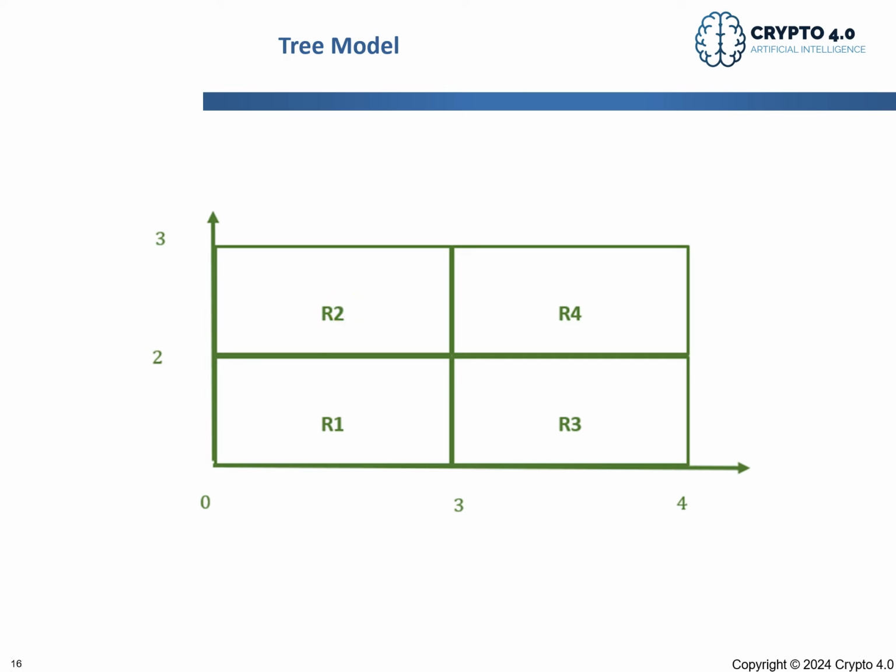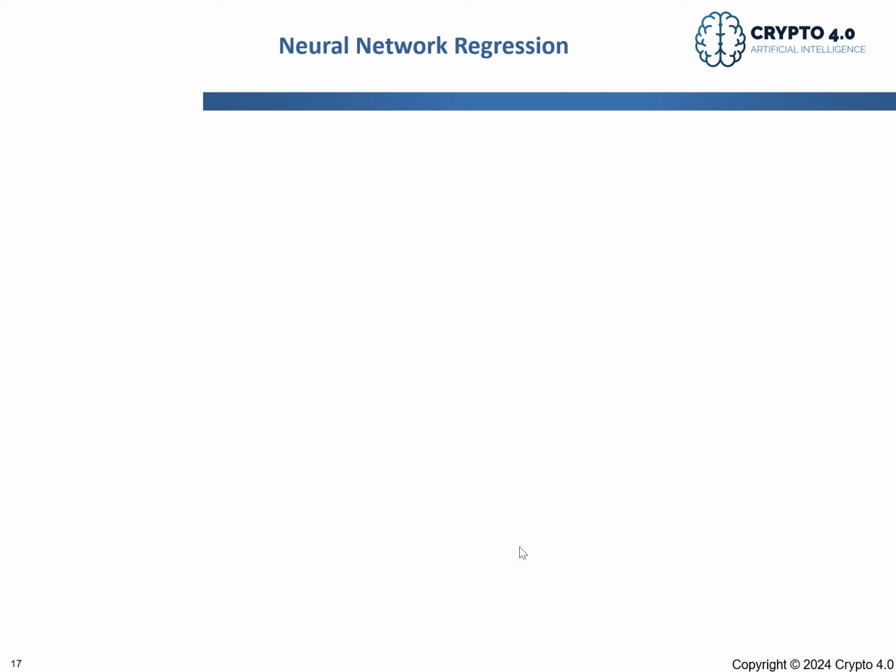We need to point out here that for regression, usually the tree model is not a very good model, because it repeats a lot of similar values whenever the data are inside some range. And for classification, we will see that it is a better model.